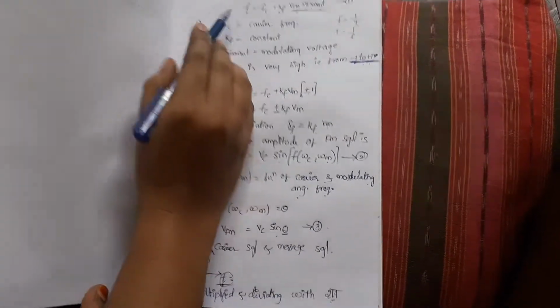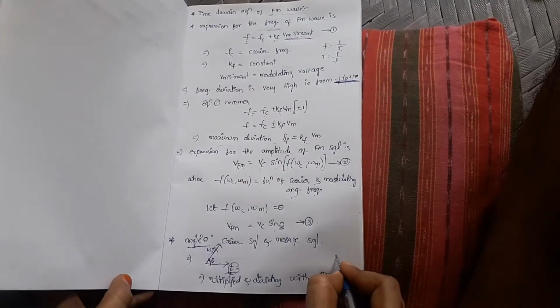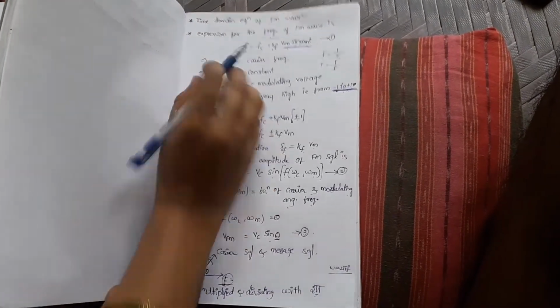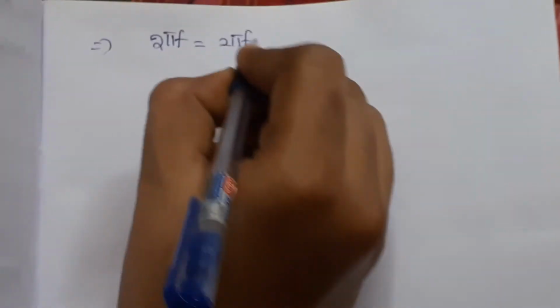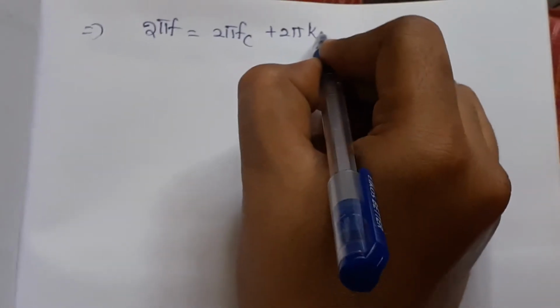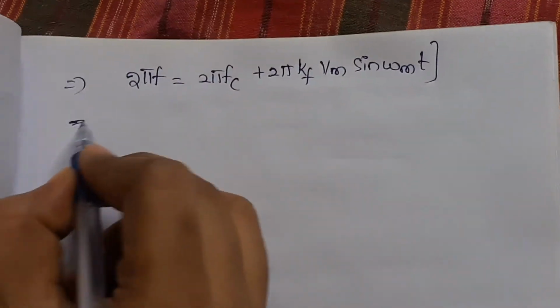Once 2 pi is multiplied with f, we automatically get omega. In general, what is the formula of omega? 2 pi f, right? So equation 1 becomes 2 pi f equals 2 pi fc plus 2 pi kf vm sin omega mt. That is equation 2 replaced using 2 pi.